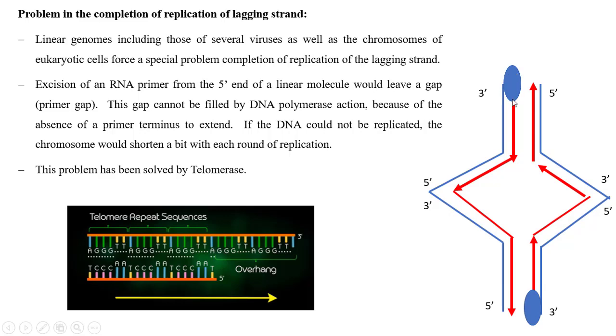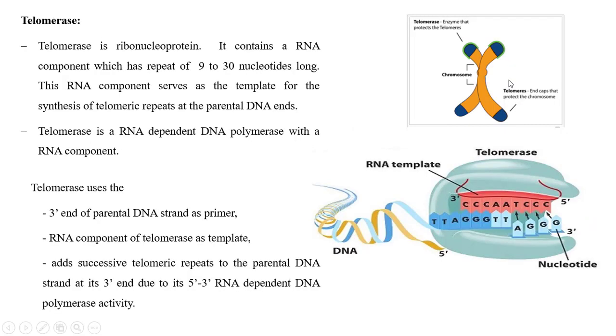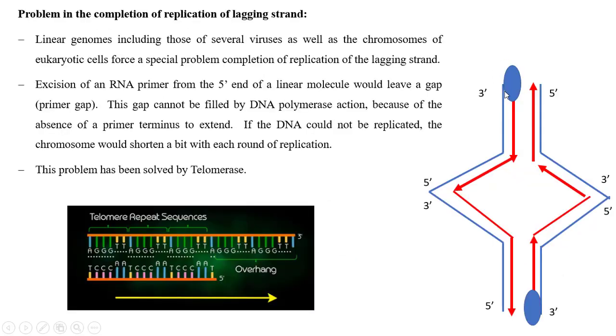But at the end of the chromosome, the primer removal gap cannot be filled by the DNA polymerase, because it needs a free 3' hydroxyl group. So there is no extension of DNA here. The final primer removal gap cannot be filled by the DNA polymerase. That is the major problem in the completion of replication in the lagging strand.